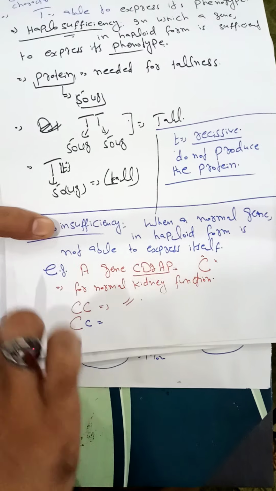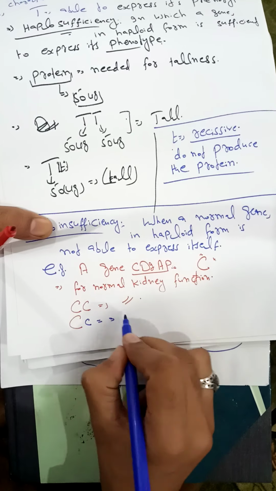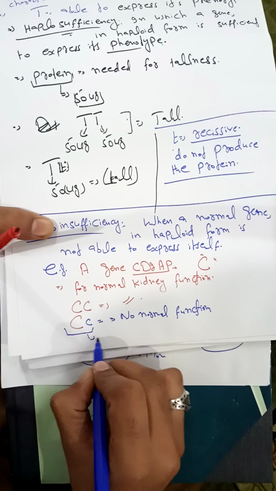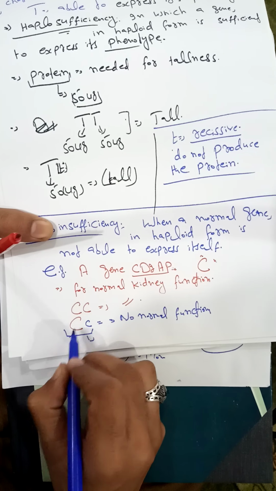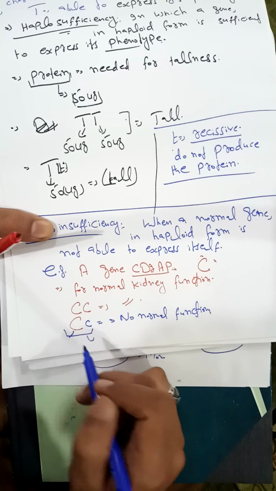Now in this condition, the capital C and the small c, there will be no normal function of kidney. So this condition is called haploinsufficiency. This C in haploid form, this is haploid and this is haploid, so combined they form a diploid.